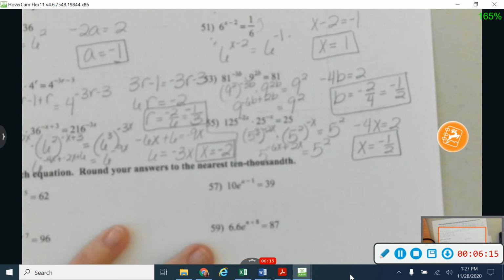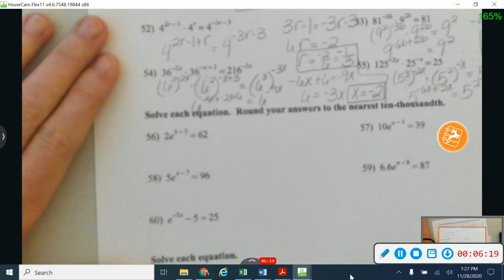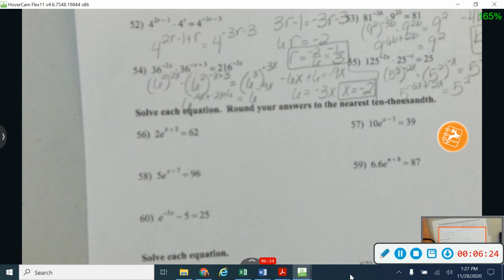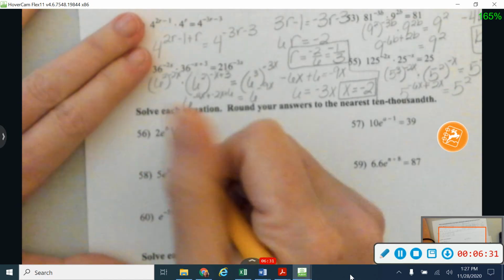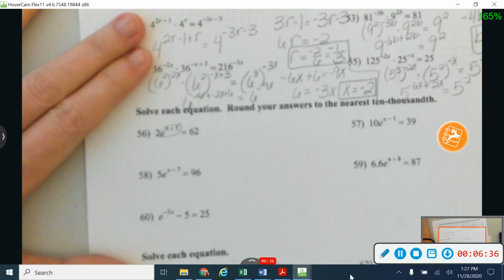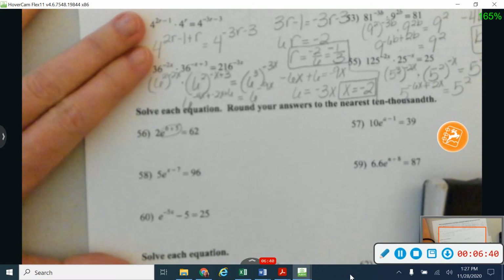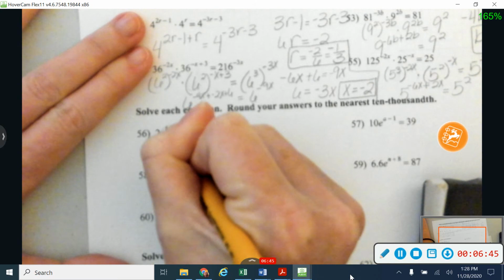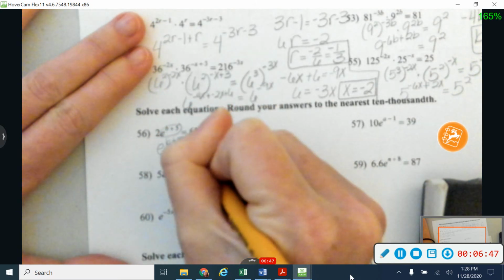Okay, when I get down here to numbers 56 through 60, I'm working with e's on these, and I'm working with things that I cannot make into the same base. So I can't change a number into a base of e. But remember that the opposite of an e is a natural log, so we're going to use that a lot. What I'd like to do first is get this exponential by itself. So let me grab my calculator too here for just a second. I'm going to get that by itself first by dividing by the 2. So I'm going to say e to the b plus 5 power is equal to 31.